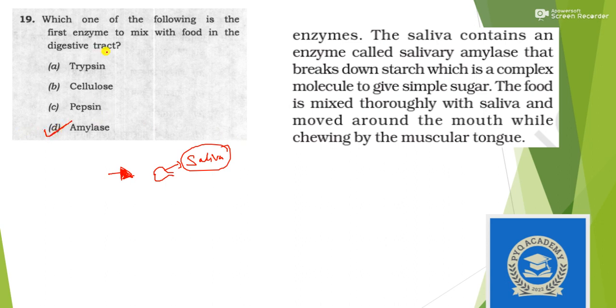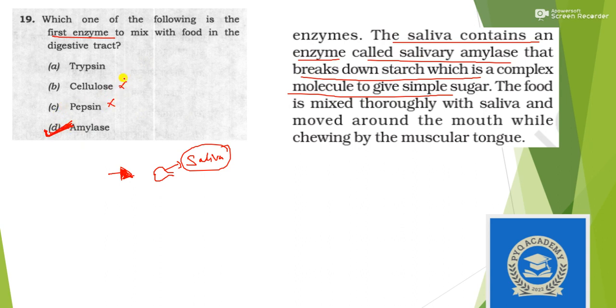The saliva contains salivary amylase that breaks down starch into simple sugar. So answer is option D.